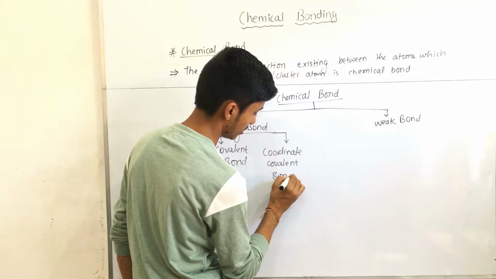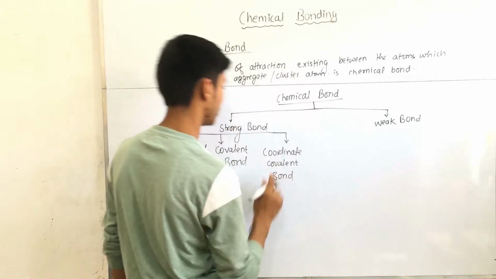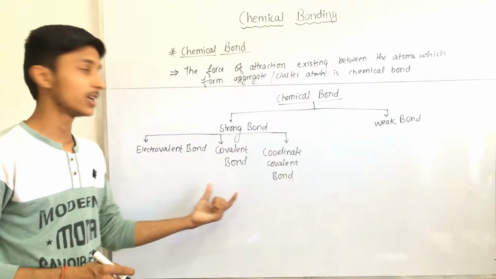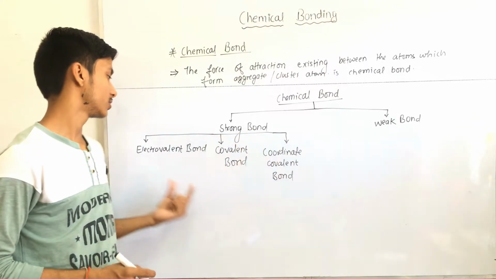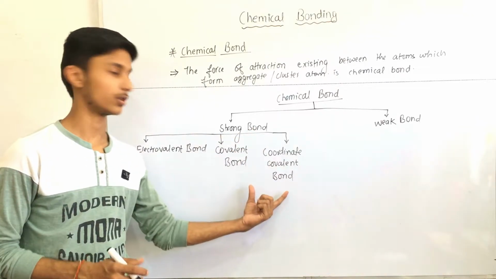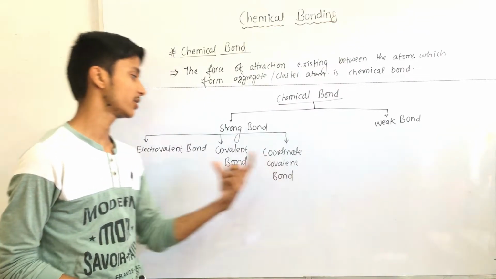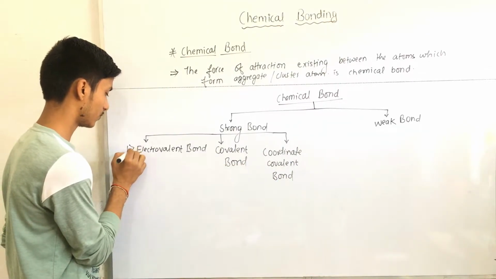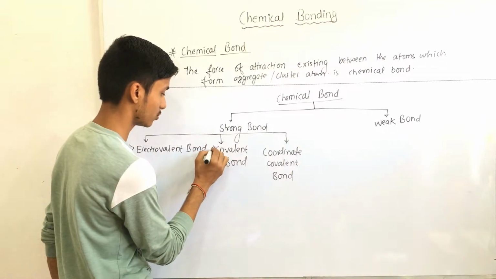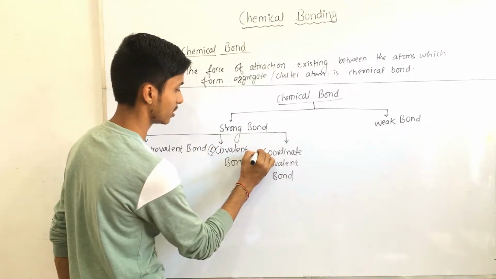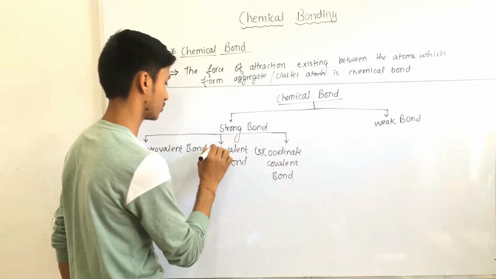So these all are strong bonds. Electrovalent bond, covalent bond, coordinate covalent bond. So here 1 number, 2 number, 3 number, right?